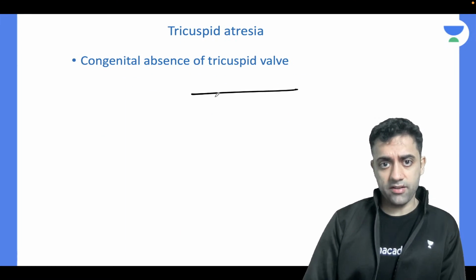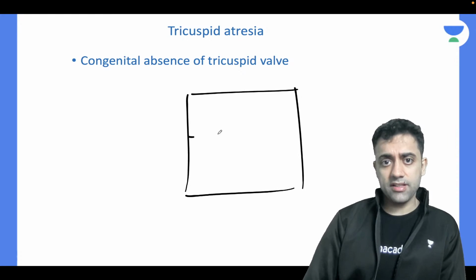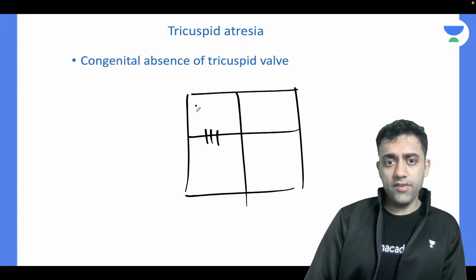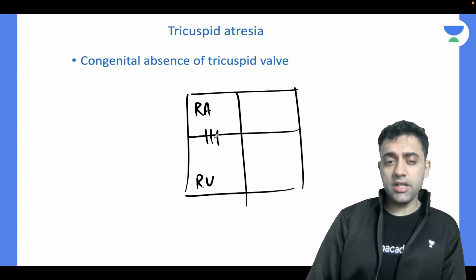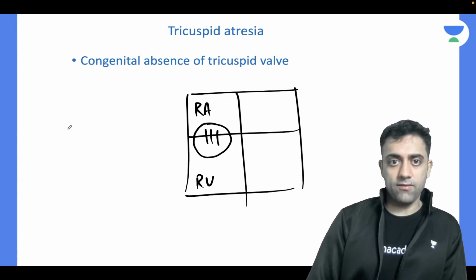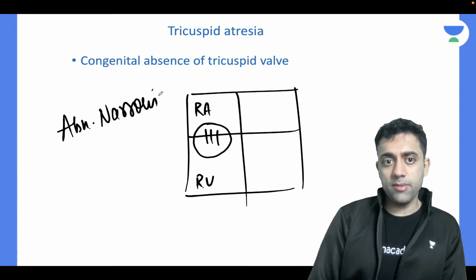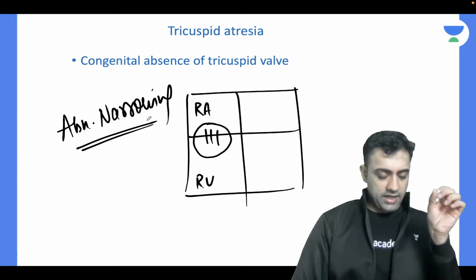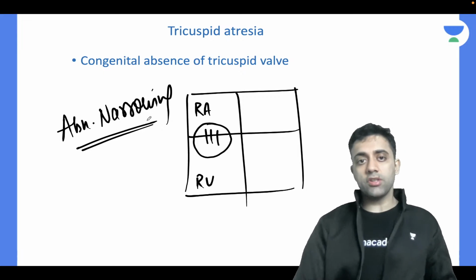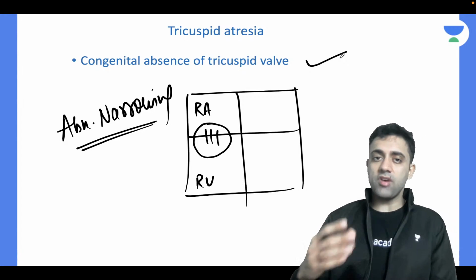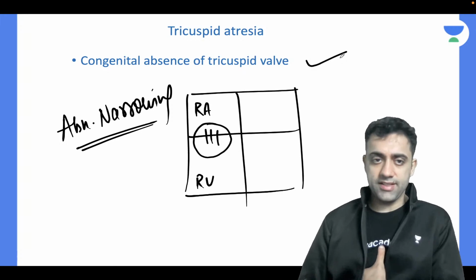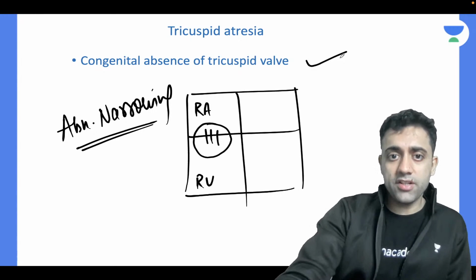Tricuspid atresia, right? What is tricuspid atresia? This is our tricuspid valve, which is between the right atrium and right ventricle. Tricuspid atresia. What is atresia? Atresia is abnormal narrowing. Stenosis means fully blocked, but atresia means abnormal narrowing. So, congenital absence, I would say, of the tricuspid valve. In tricuspid atresia, there is a congenital absence of the tricuspid valve.